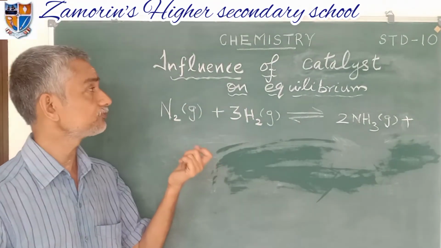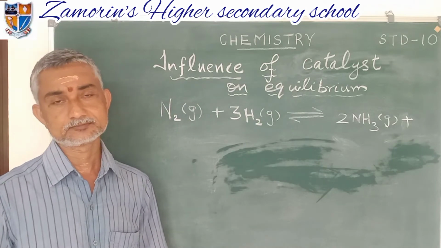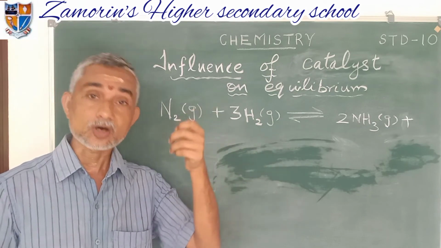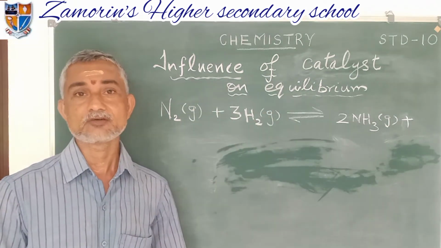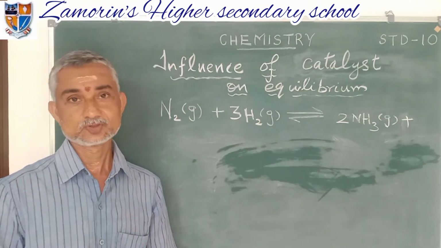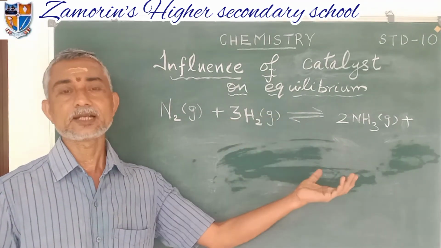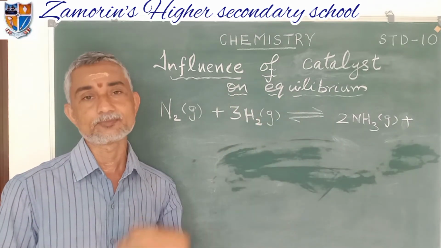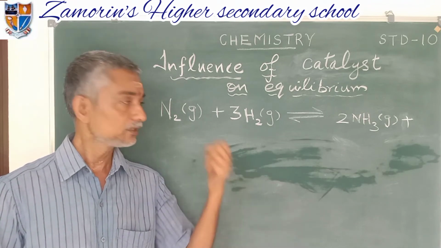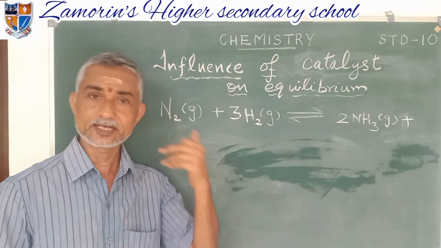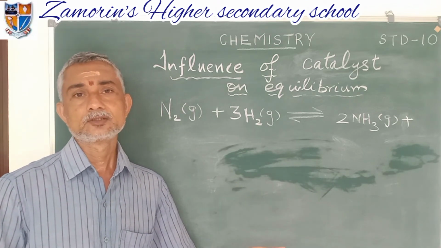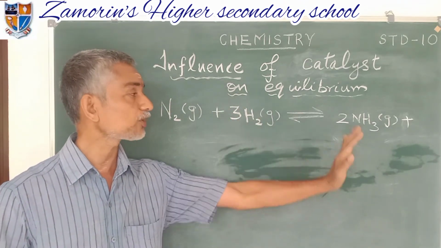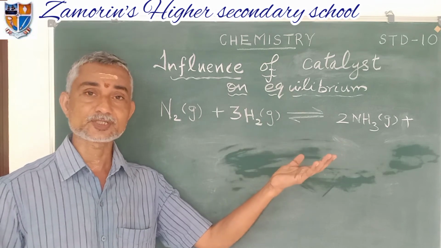Now see what is the effect of a catalyst on equilibrium. What are catalysts? Catalysts are substances which increase or decrease the rate of a reaction without undergoing change. So here in this reversible reaction, it will increase the forward reaction and the backward reaction and make it reach equilibrium. For different reactions, different catalysts are used. Vanadium pentoxide, spongy iron, like that, different catalysts are used for increasing the production, or more production is reached.